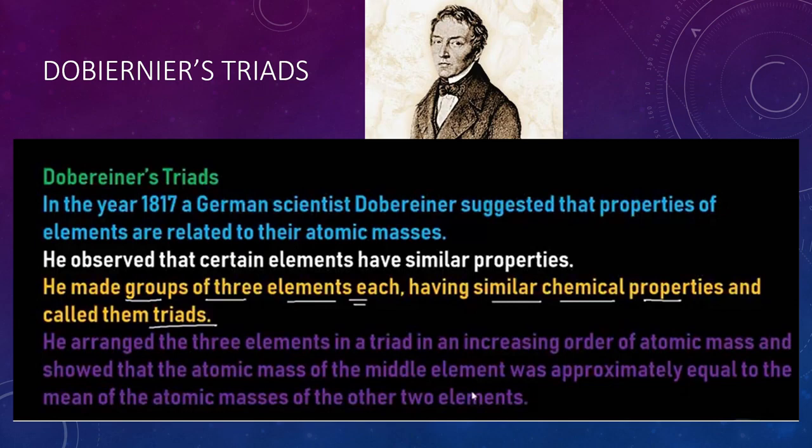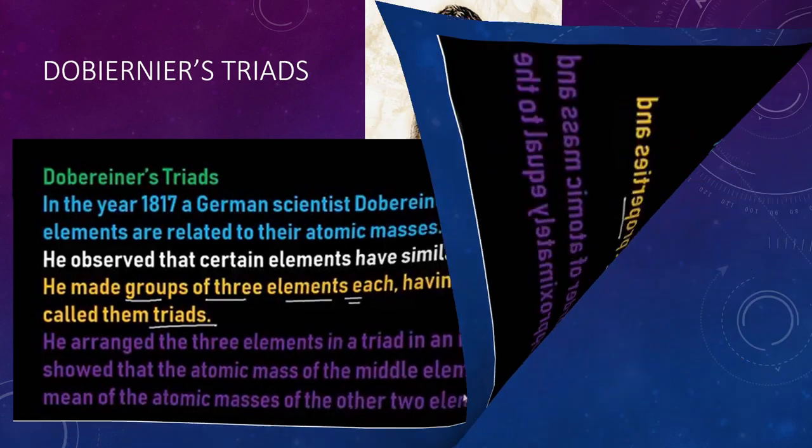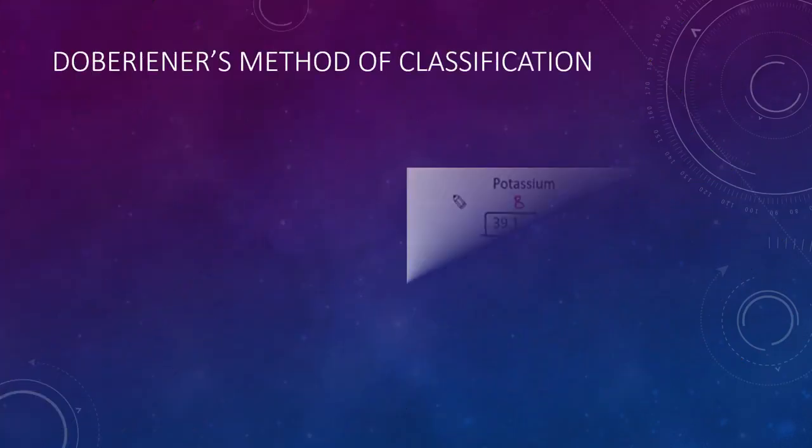In the year 1817, a German scientist Dobereiner suggested that the properties of the elements are related to their atomic masses. He observed that certain elements have similar properties. So he made groups of three elements each having similar chemical properties and called them triads. He arranged these three elements in a triad in increasing order of atomic mass, and showed that the atomic mass of the middle element was approximately equal to the mean of the atomic masses of the other two elements. So now let's see examples of Dobereiner's triads.